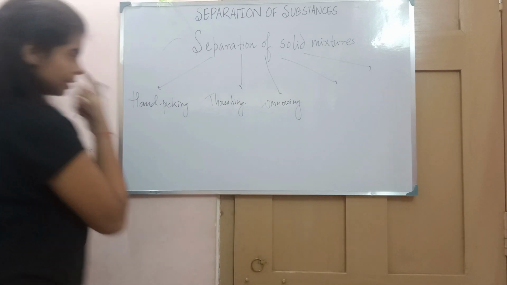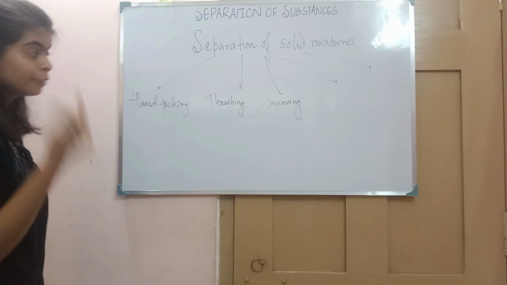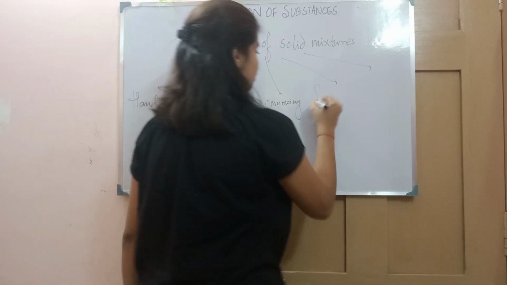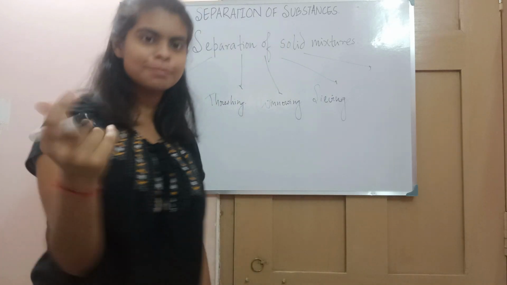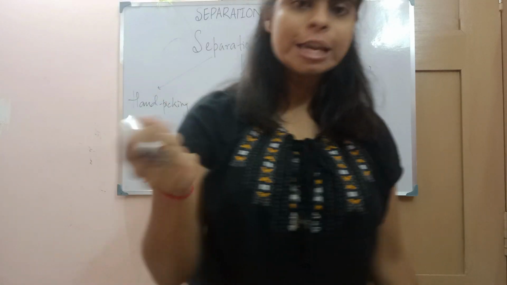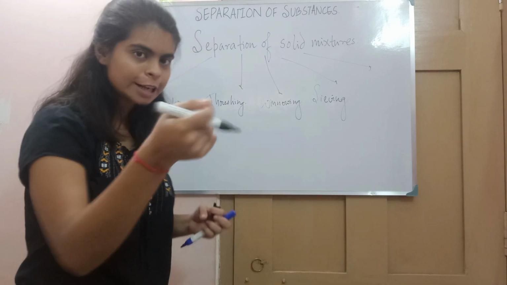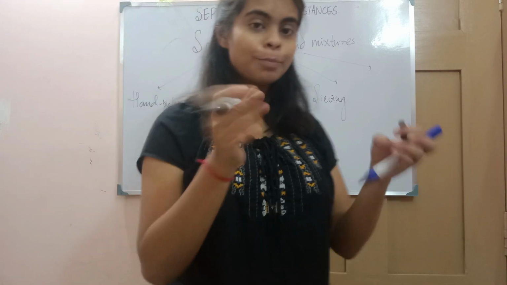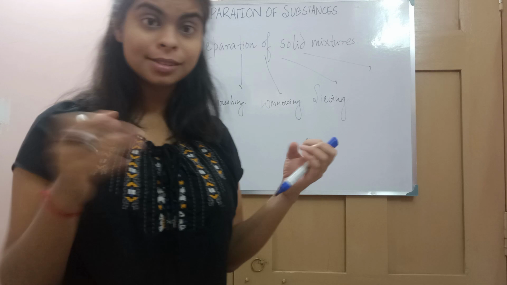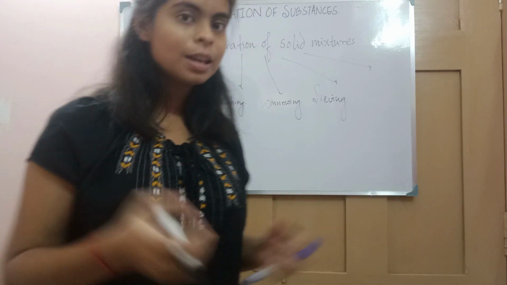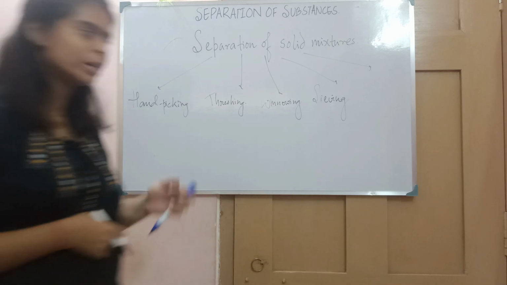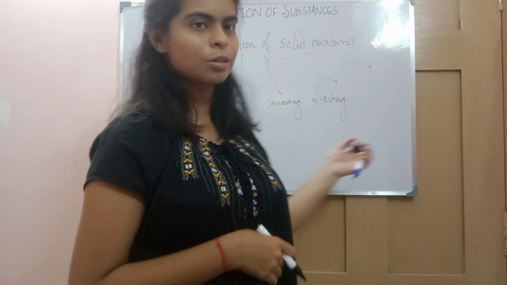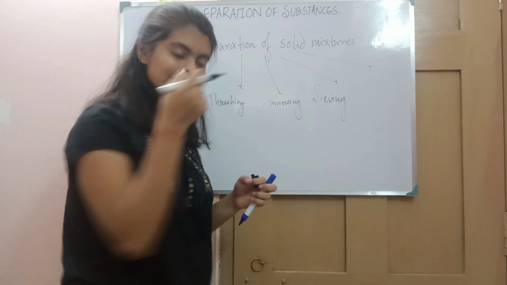The fourth one is sieving. We have all seen this in our house: when mother makes roti, before kneading the flour, she sifts the flour with the help of a strainer, a changni. With the help of the strainer we separate the components and impurities, and that process is called sieving, and that changni is called a sieve.